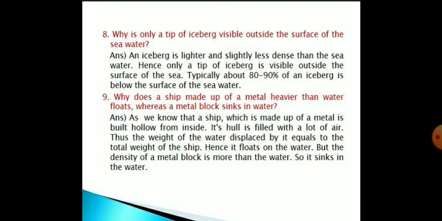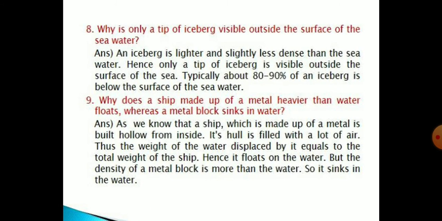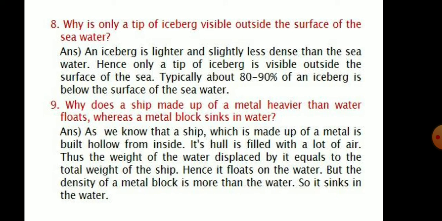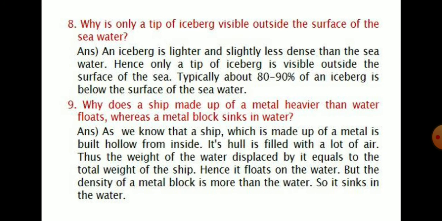Then children, our question number 8. Why is only a tip of an iceberg visible outside the surface of the sea water? An iceberg is lighter and slightly less dense than the sea water. Hence, only a tip of the iceberg is visible outside the surface of the sea. But children, about 80 to 90% of an iceberg is below the surface of the sea water.